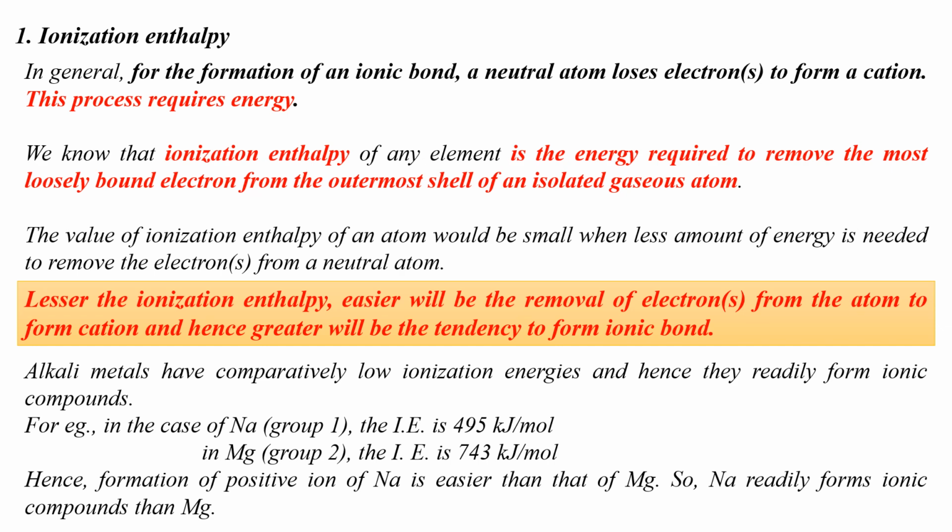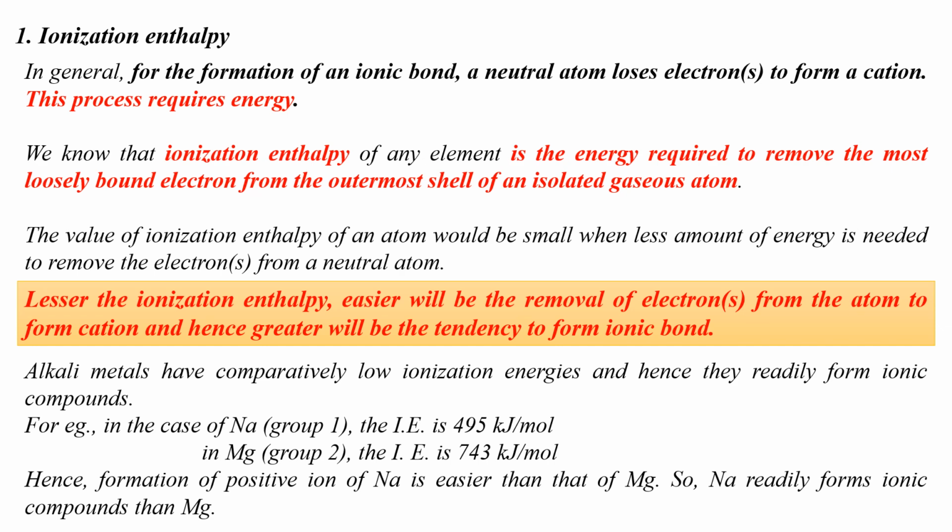If you take the case of sodium of group 1 and magnesium of group 2, the ionization enthalpy of sodium is 495 kJ per mole. The ionization enthalpy of magnesium is 743 kJ per mole. And students, do note that the ionization enthalpies are positive here. If you compare the ionization enthalpy values of sodium and magnesium, which value is small? 495 kilojoule per mole is the smallest value, isn't it?